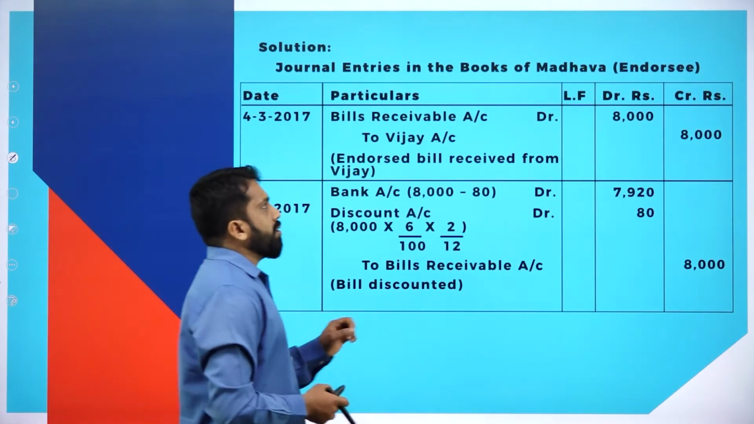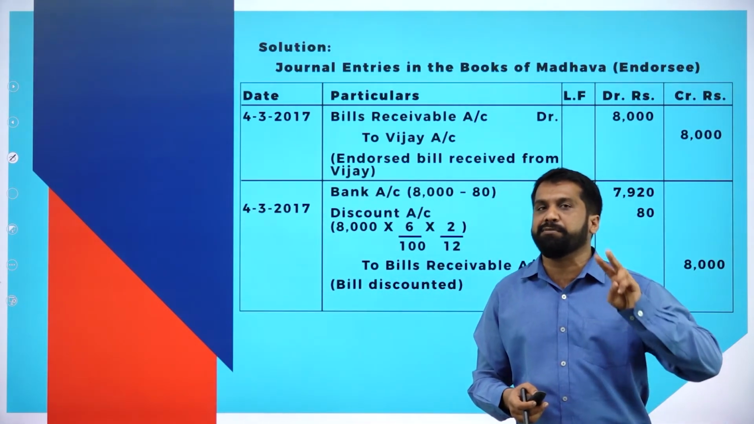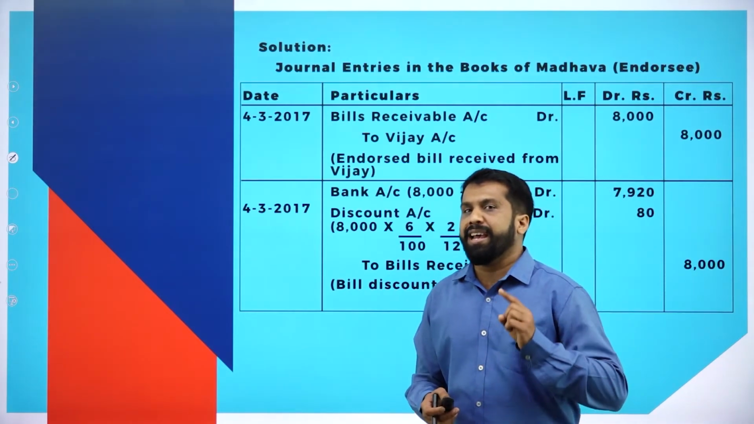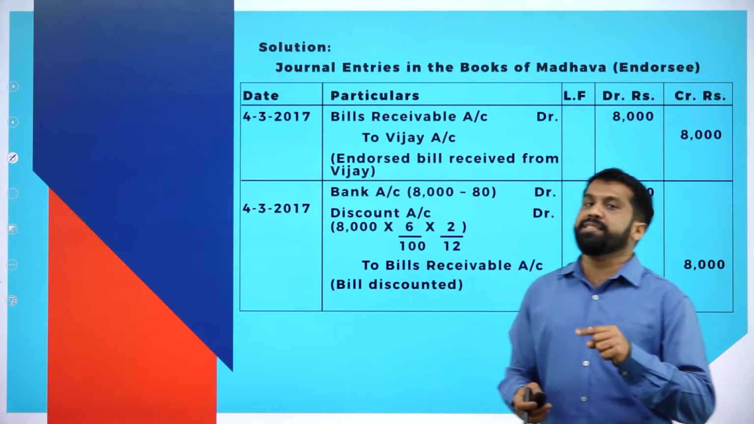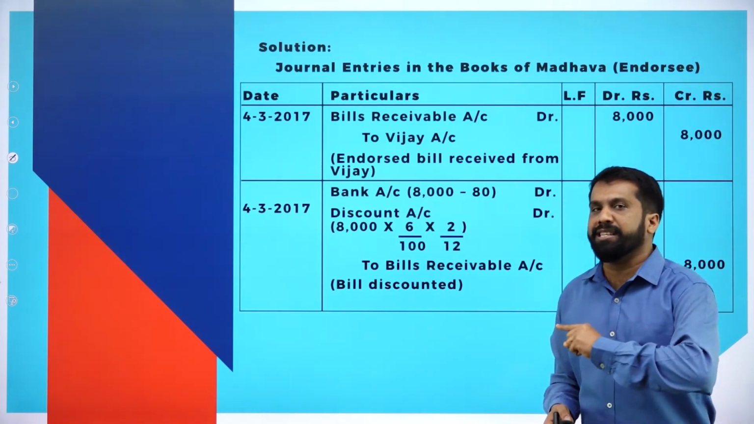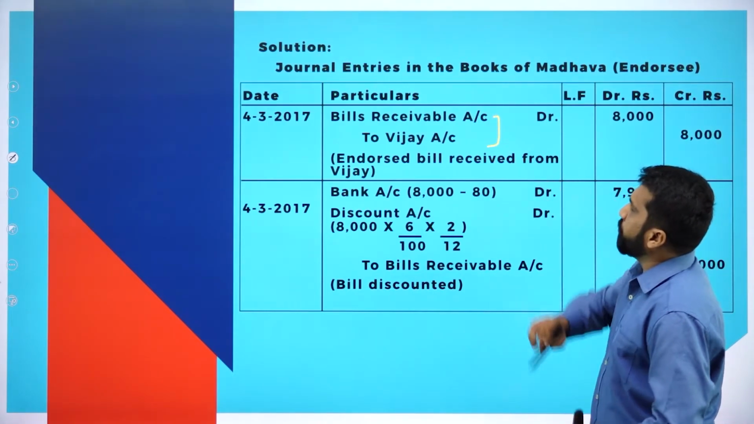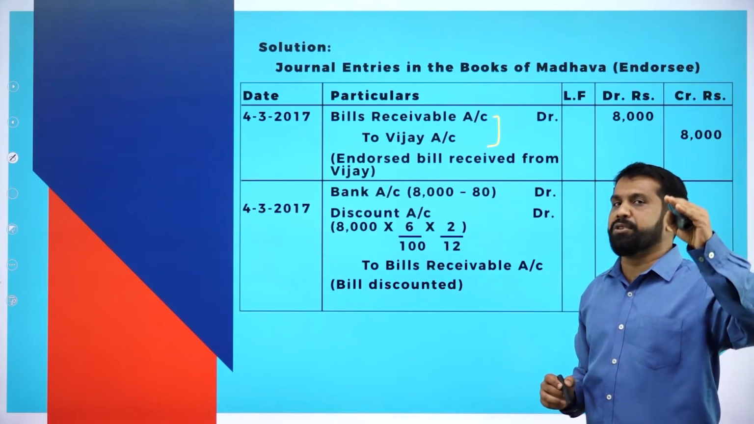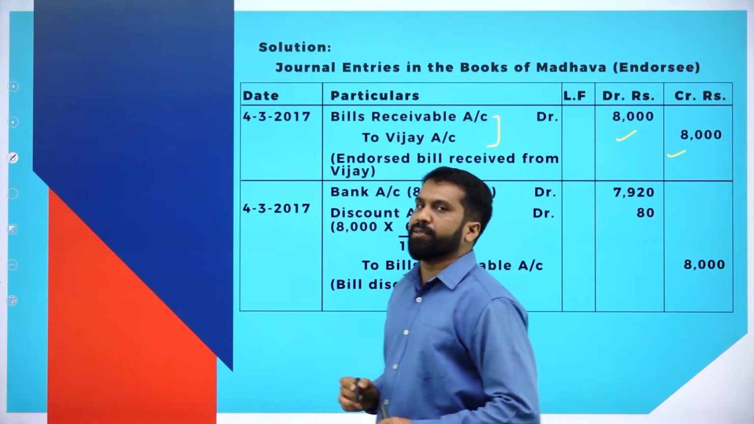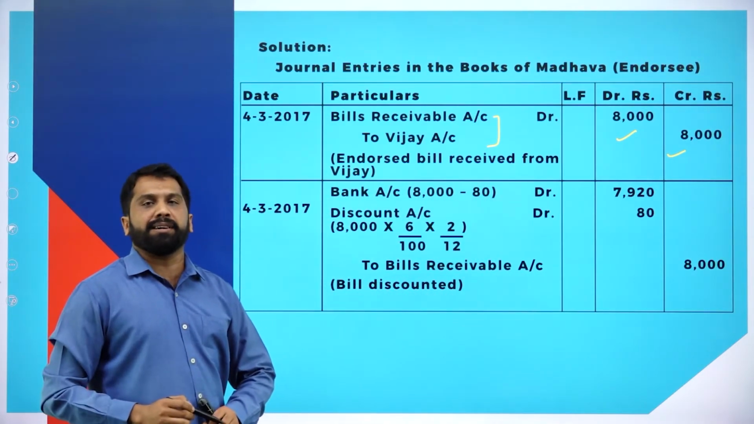Now we'll go to the endorsee. As I told you, the endorsee is a third person. Always we pass only 2 entries in the books of the endorsee. Again, I'll repeat, endorsee means third person. Bills receivable to Vijay account, 8,000 and 8,000. What is the bill value? 8,000. So we have taken 8,000.